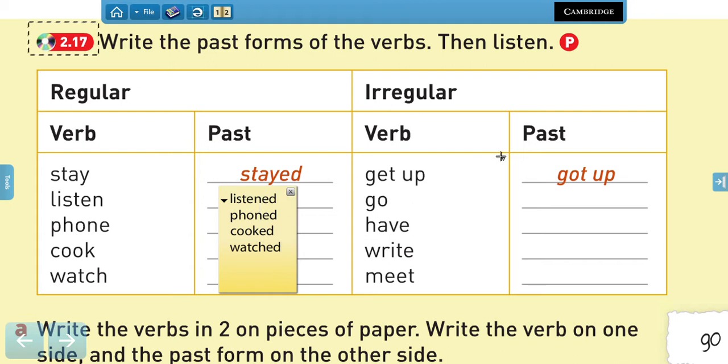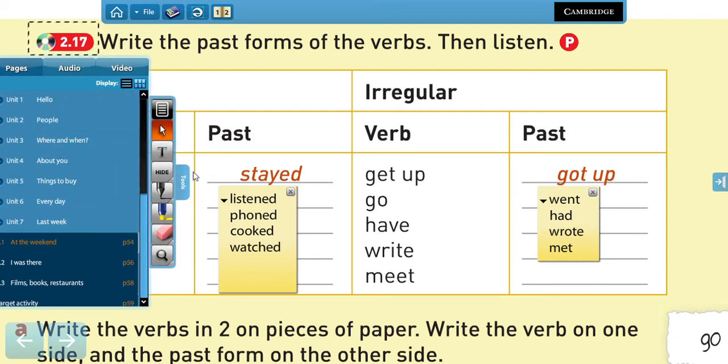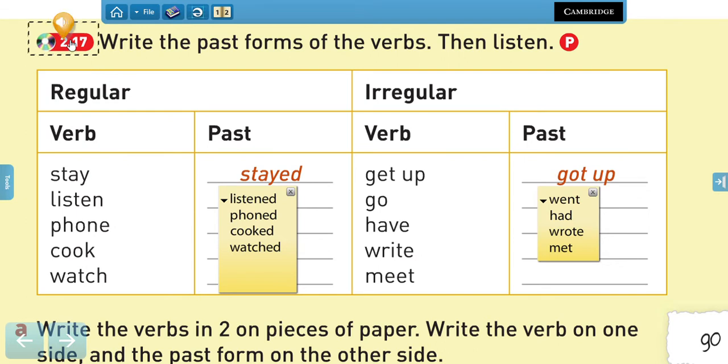Very good. Now for irregulars, it might be a bit more difficult, right? So we have get up and got up, go and went, have and had, write and wrote, and meet and met. Yeah, so those are the answers. Now we're going to listen to check pronunciation. All right, so you're going to repeat after the recording.